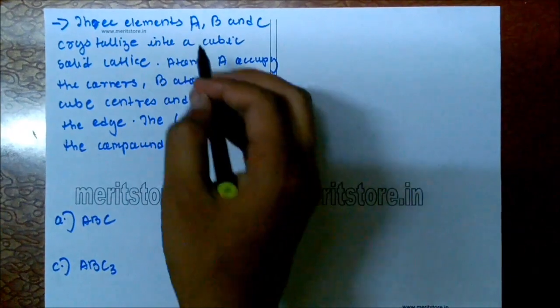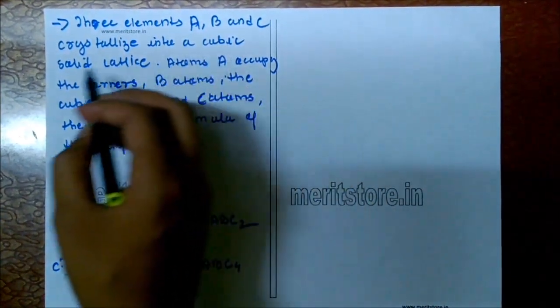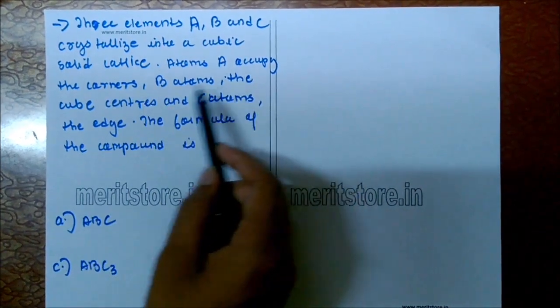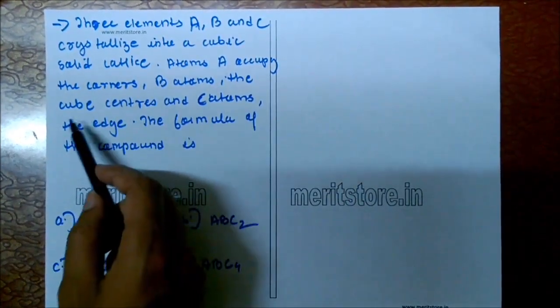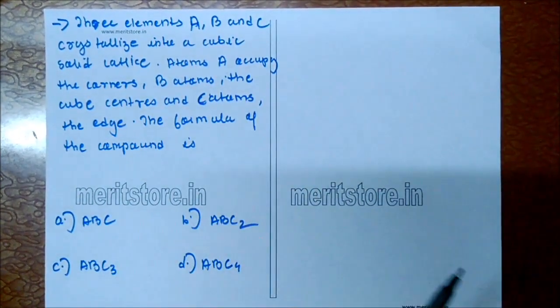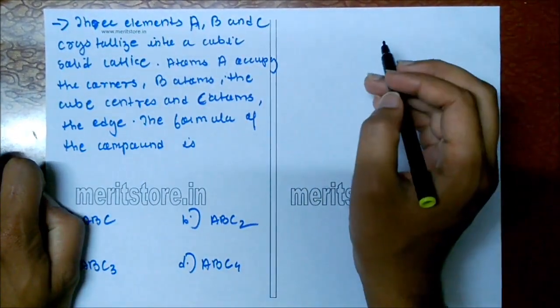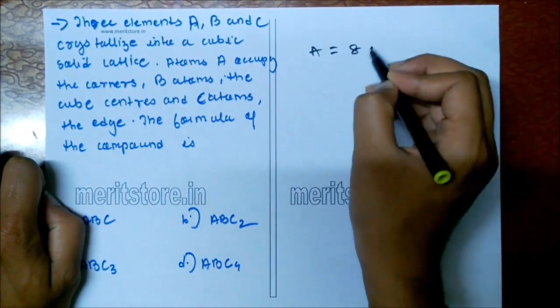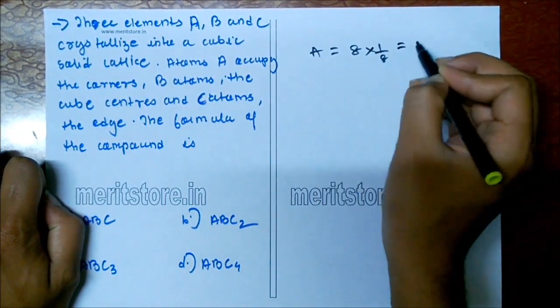Three elements A, B, C crystallize into a cubic solid lattice. Atom A occupies the corner, B atom the cube center, and the C atoms the edge. The formula of the compound: number of A atoms per unit cell is equal to 8 into 1 by 8, which is equal to 1.